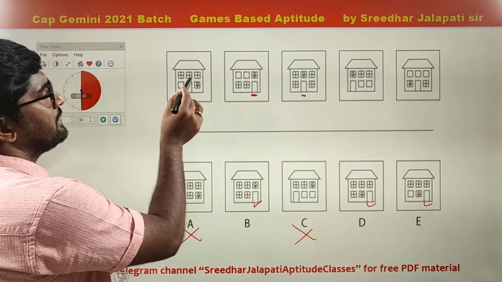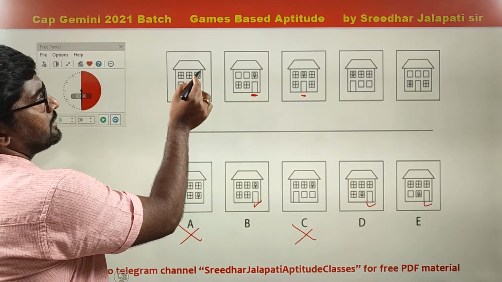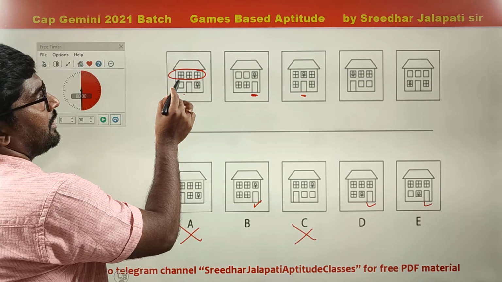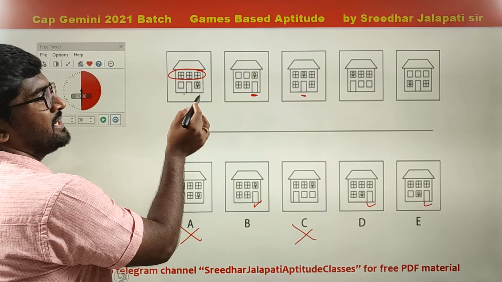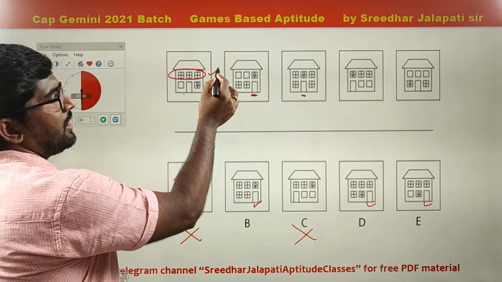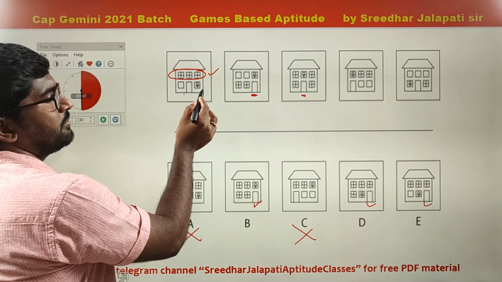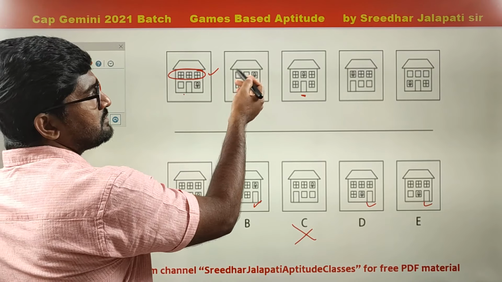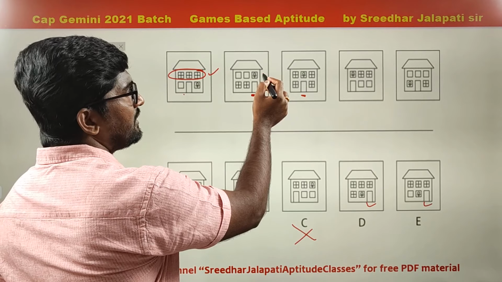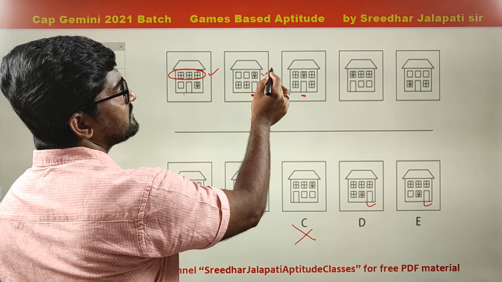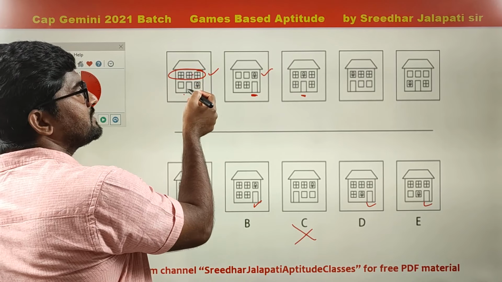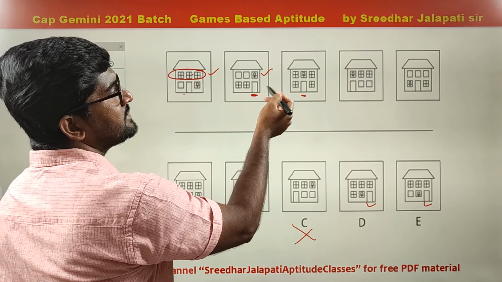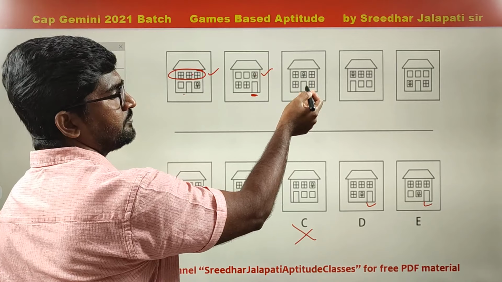When it comes to these windows, in the first figure, top three are marked with lines, then bottom are plain. When it comes to next figure, top three marked as plain, bottom marked with lines. So lines, plain, plain, lines. Now all marked lines here.